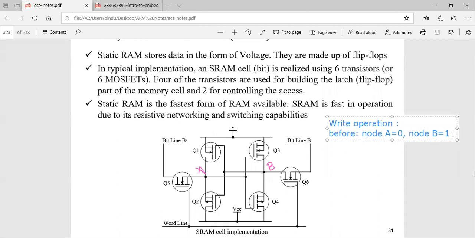You remember the flip flop operation. The same way, if Q is equal to 1 previously, now what will happen? When you reset, Q was 1 and as soon as you reset, Q will become 0. Same way, assume that this node A is at logic 0 and node B is equal to 1. So now what we